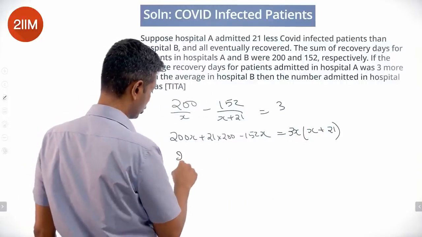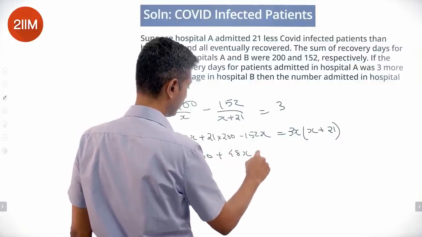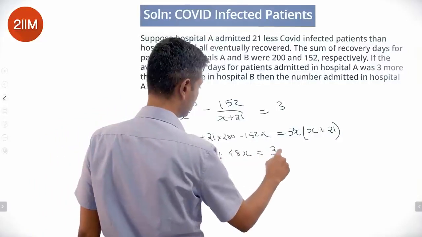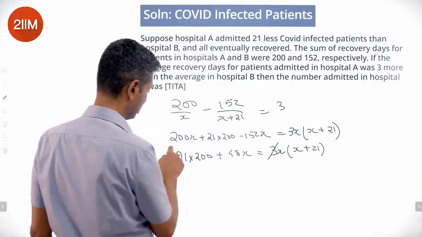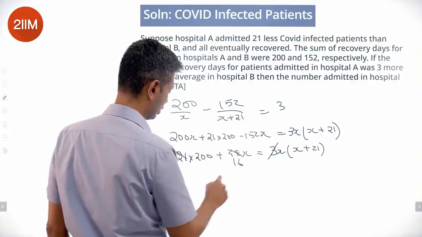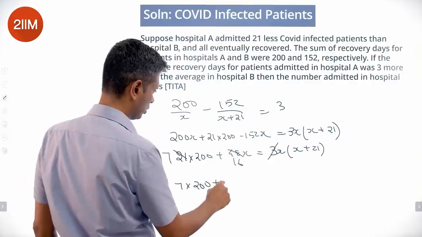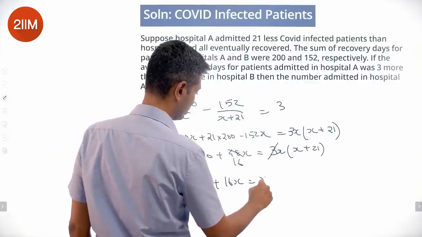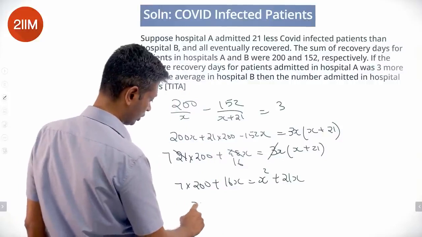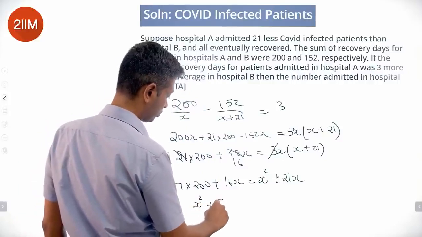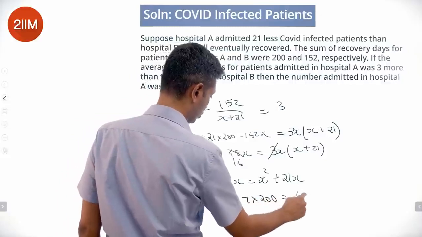This is 48x, 21 into 200 plus 48x equals 3x into x plus 21. You can cancel a 3, this becomes 7, this becomes 16. 7 into 200 plus 16x equals x square plus 21x. So x square plus 5x minus 7 into 200 equal to 0.